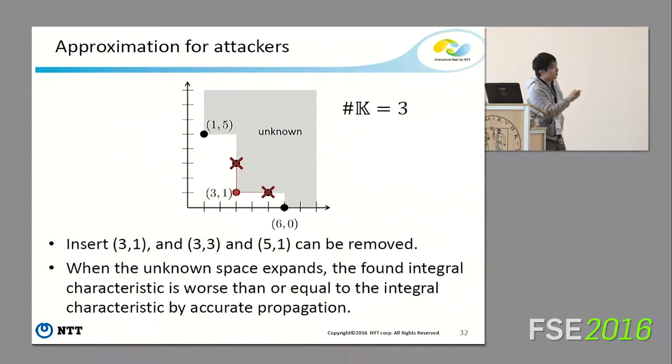In this case, we insert 3, 1, and then 3, 3 and 5, 1 can be removed because these two vectors are redundant. In this case, the unknown space expands, so the found integral characteristic is worse than or equal to the integral characteristic by accurate propagation. By using this method, we get an integral characteristic for attackers.